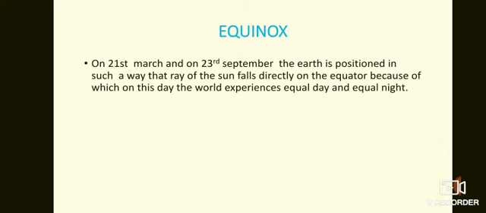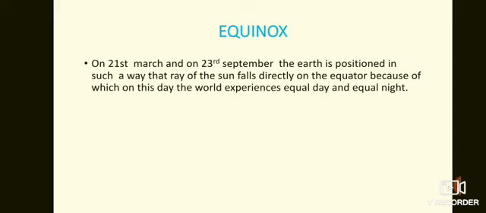So equinox: when the earth is positioned in such a way that the ray of the sun is vertically overhead of the equator.